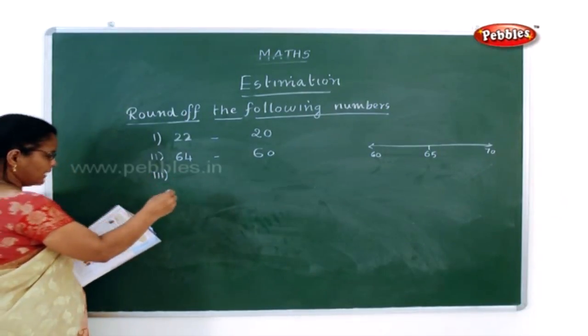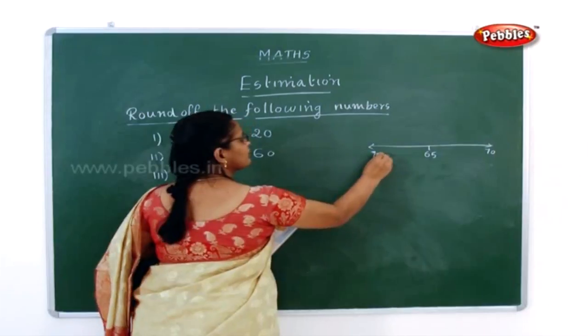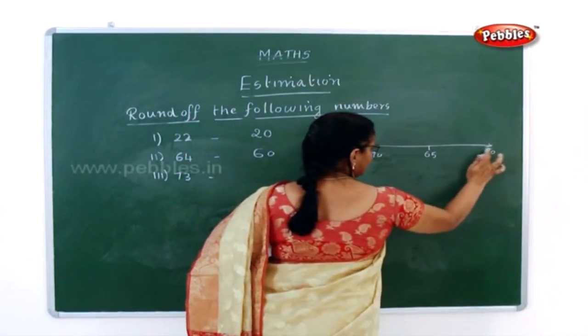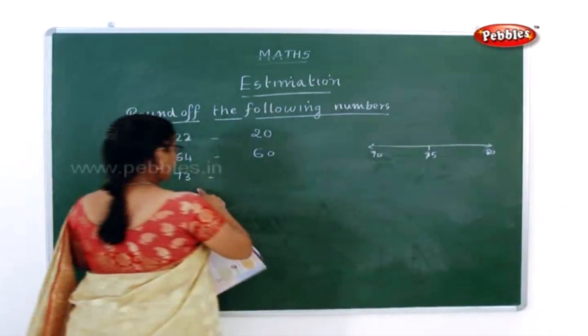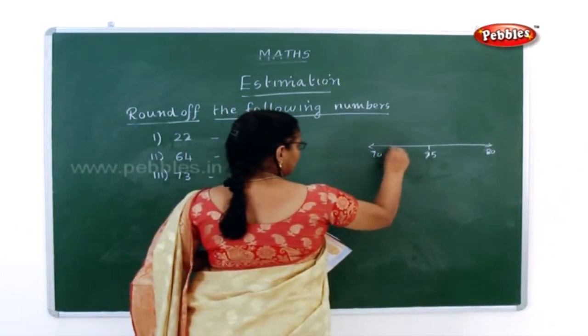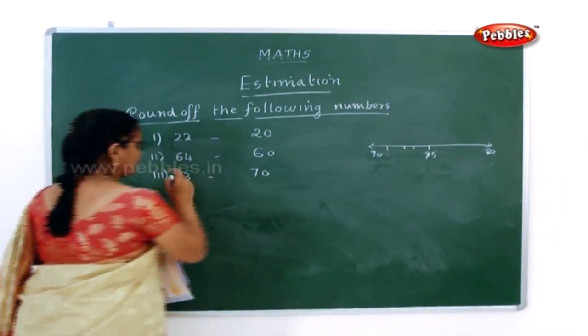Now third one, it is 73. This 73 again here, see 70, this one is 75 and this one is 80. Now this 73 can be rounded as what? 70. Can be rounded as 70.